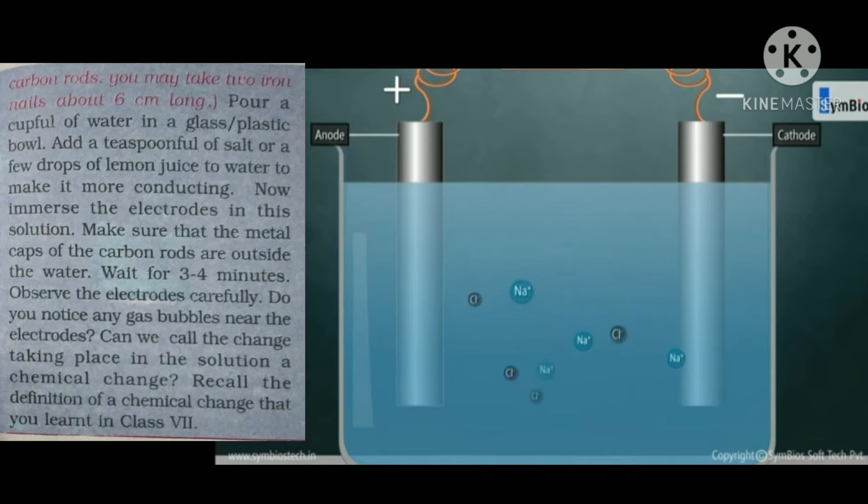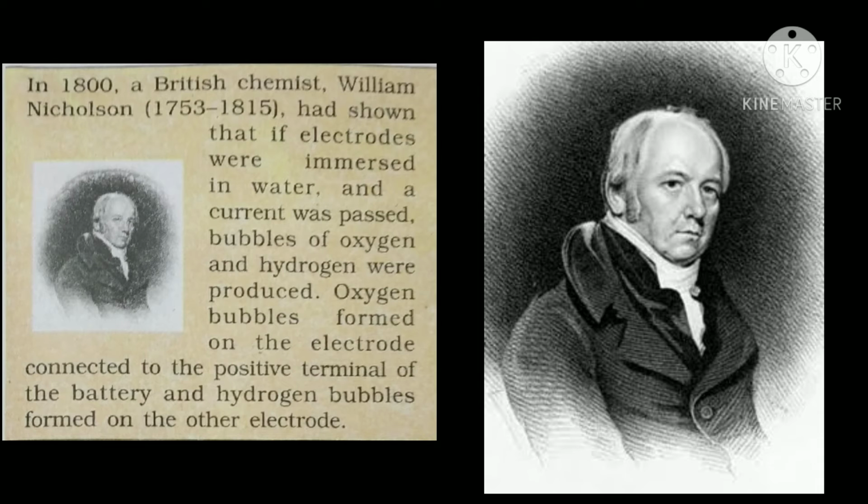Okay. In 1800, a British chemist, William Nicholson, showed that if electrodes were immersed in water and current was passed, bubbles of oxygen and hydrogen were produced. Oxygen bubbles formed on the electrode connected to the positive terminal of the battery, and hydrogen bubbles formed on the other electrode. That means oxygen bubbles formed on the anode and hydrogen bubbles formed on the cathode.